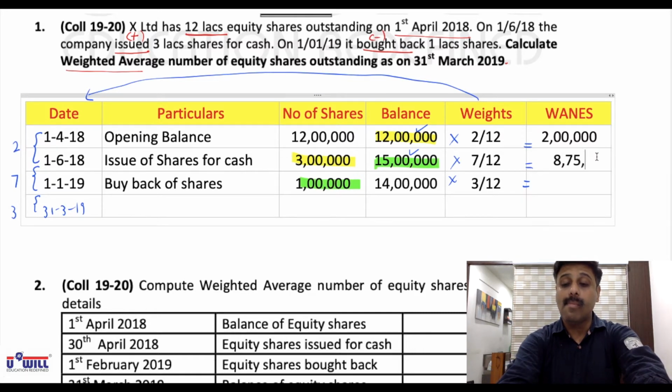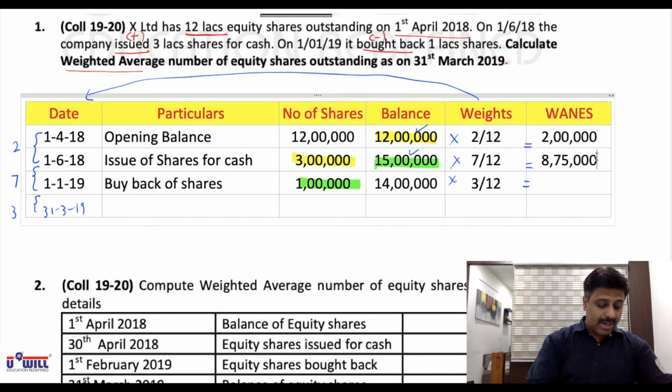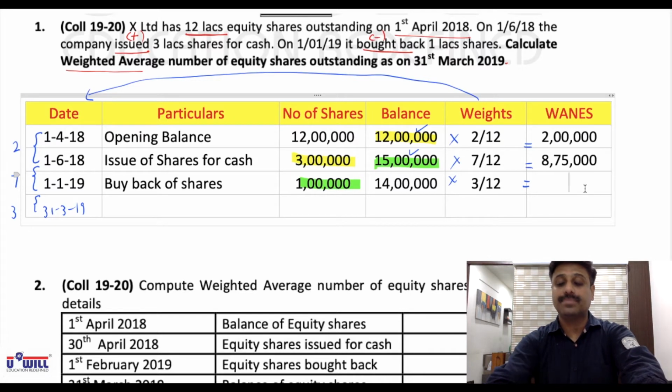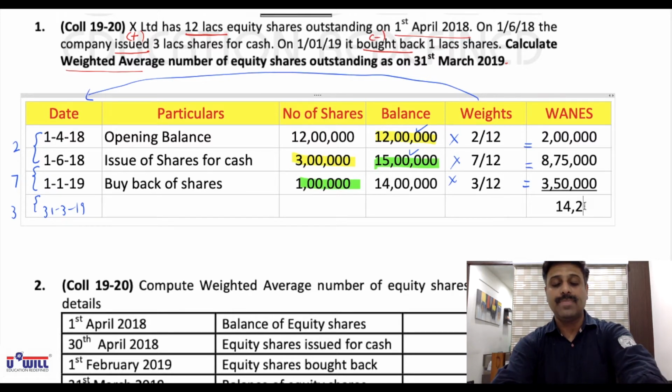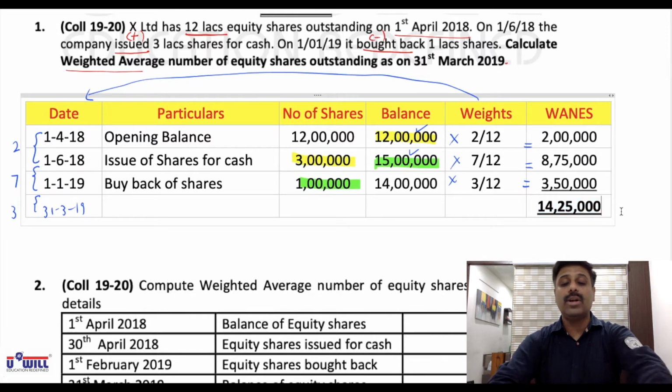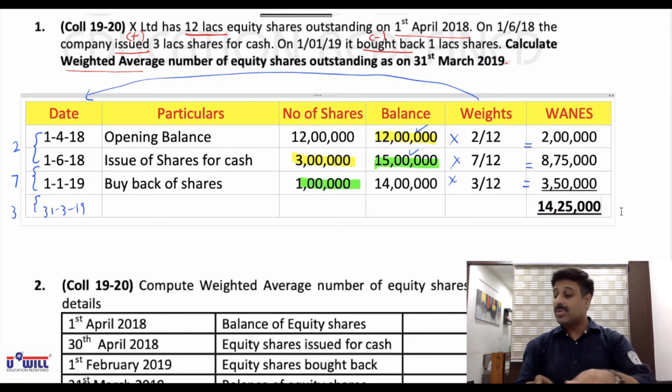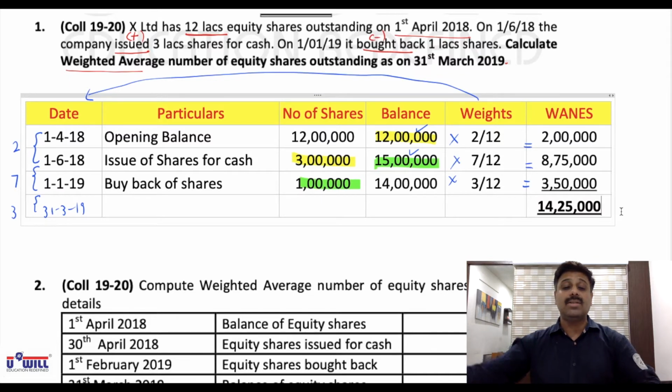Then do 14 lakhs into 3/12, we'll get 3,50,000. So total, 2 lakhs plus 8,75,000 plus 3,50,000 comes to 14,25,000. So the total weighted average number of equity shares in the company is 14,25,000. Very simple example.